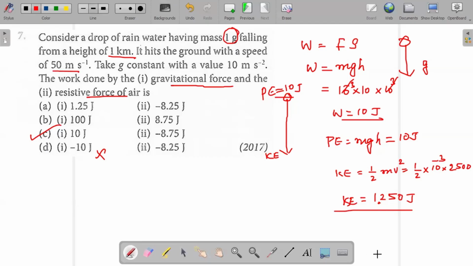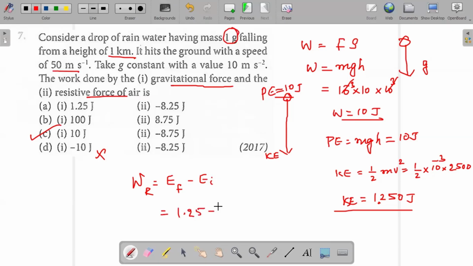That is the work done by the resistive force. Work done by the resistive force is the final energy minus the initial energy.